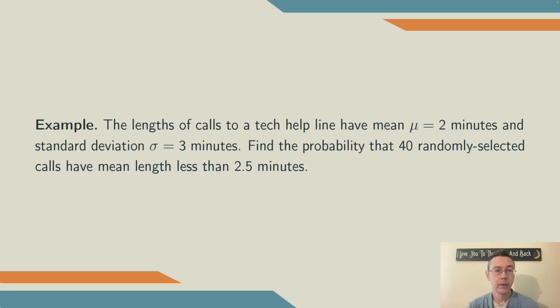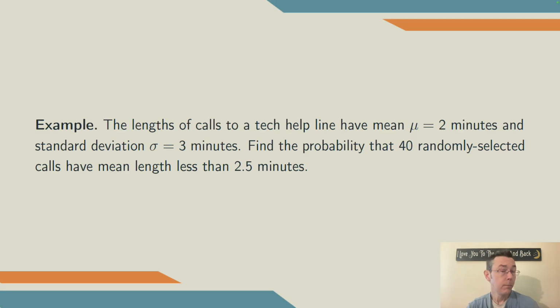For instance, suppose we have a call center where the lengths of calls have a mean length of 2 minutes and a standard deviation of 3 minutes, and we want to know the probability that 40 randomly selected calls have mean length less than 2.5 minutes. This is actually a pretty realistic question if you imagine yourself as a manager of this call center trying to plan your staffing needs for known call volume.